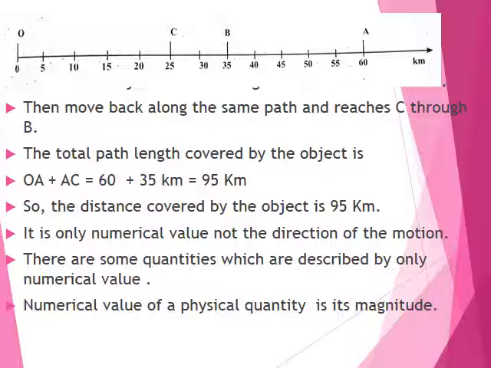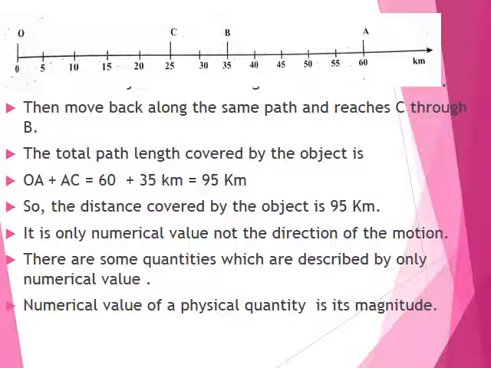It is only a numerical value, not the direction of the motion. In this case we have taken only the number, which is 95 km. We are not considering the direction of the motion. Why am I telling this? Because next you are going to study scalar and vector quantities, in which direction is also a must.